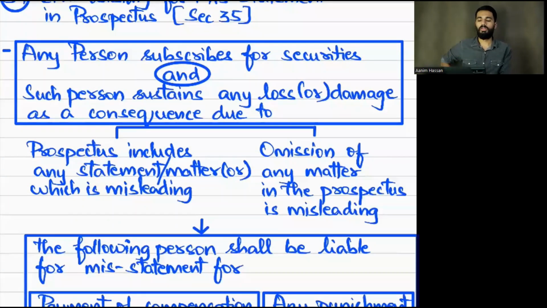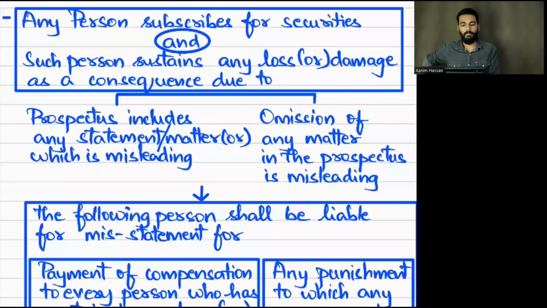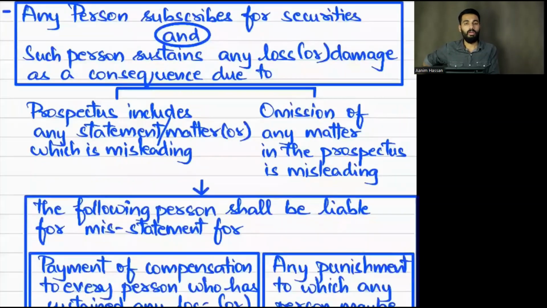Okay, so person subscribes. We'll start with section 35. The person subscribed to the securities, but he incurred losses or damage. Why did he incur loss or damage? In the prospectus, a statement or matter has been included, or a matter has been omitted. This inclusion of the matter, or omission of the matter or statement in the prospectus, these are all misleading.